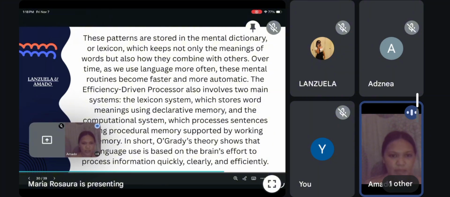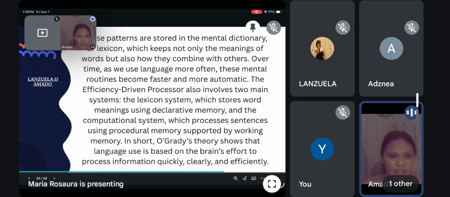These patterns are stored in the mental dictionary, or lexicon, which keeps not only the meaning of words but also how they combine with others over time. As we use language more often, these mental routines become faster and more automatic.